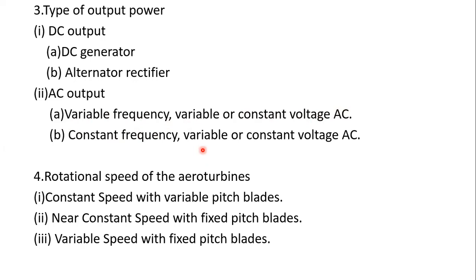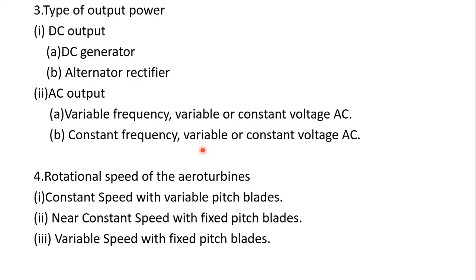The next classification depends upon the rotational speed of the aero turbines. According to the speed with which the wind turbine rotates, there are 3 types. The first one is constant speed with variable pitch blades. It attains constant speed with variable pitch blades. This type of mechanism uses the synchronous generator with its constant frequency output.